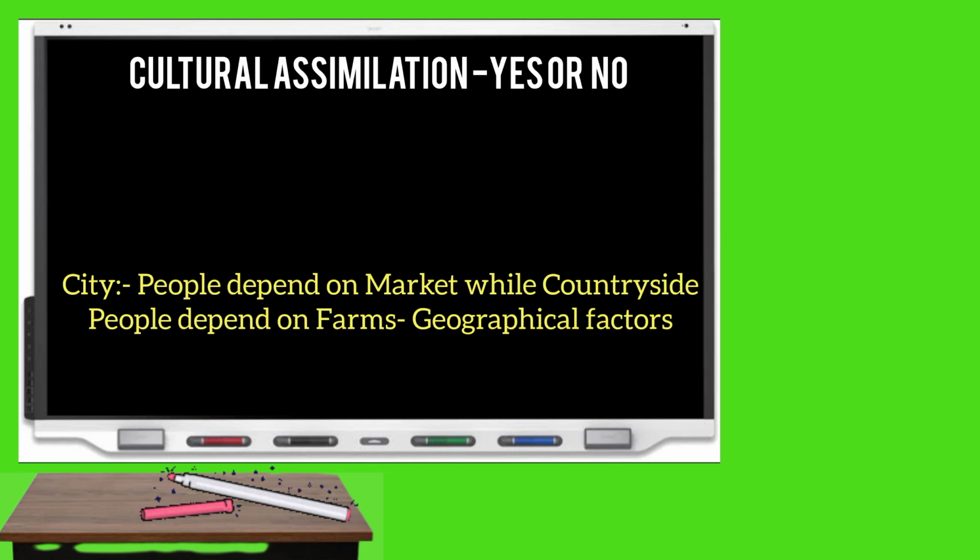Now again, there is a very important concept of assimilation. Assimilation means integration of various things. So there is the question of whether we assimilate cultures or not, and that has to be given importance and focus.